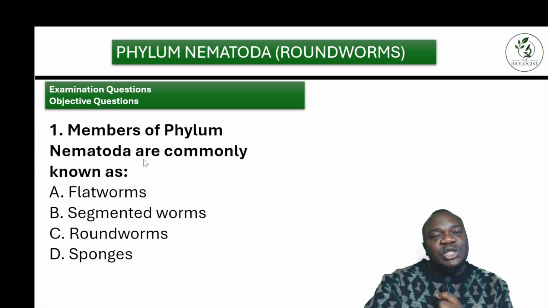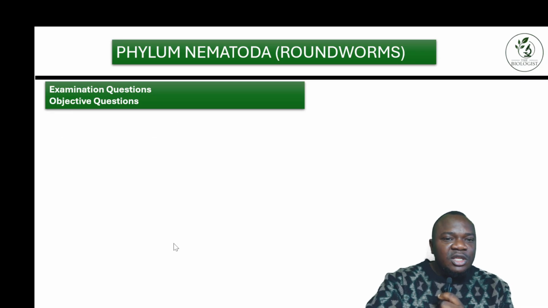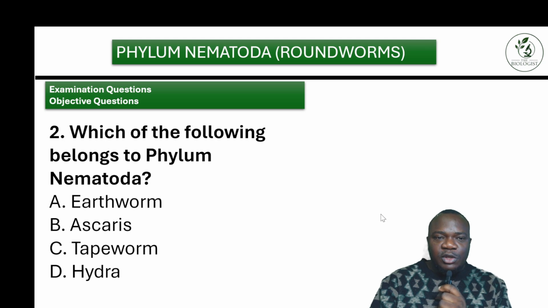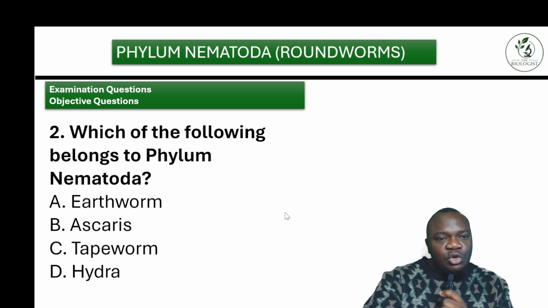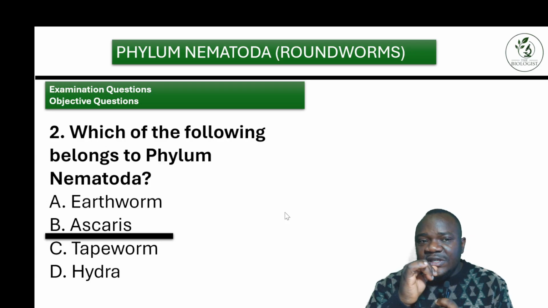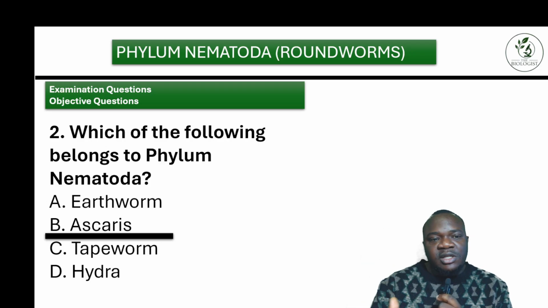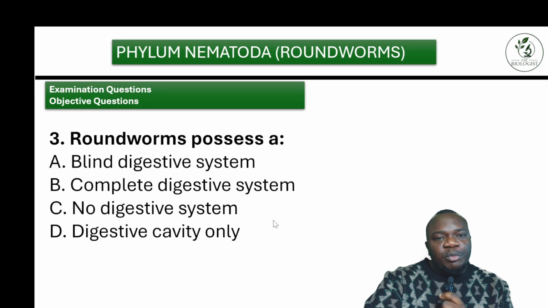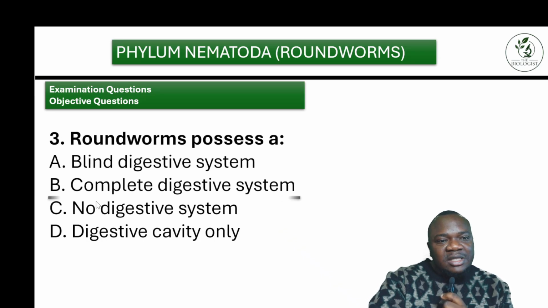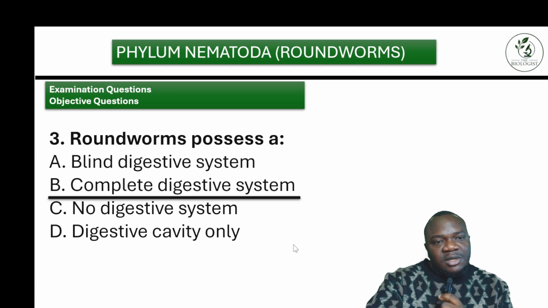The first one: members of the phylum Nematoda are commonly known as what? The roundworms. The next one: which of the following members belongs to this phylum? A very good example is Ascaris. The earthworm is not there, the tapeworm is not there, and Hydra is not there. Then the next question: roundworms possess a dash. You have blind digestive system, or a complete digestive system.